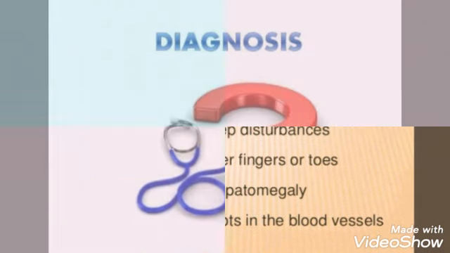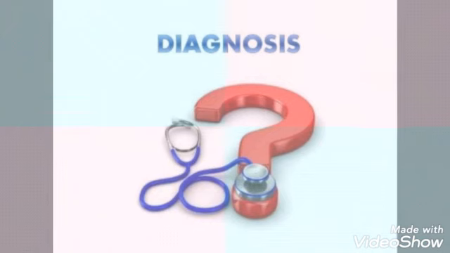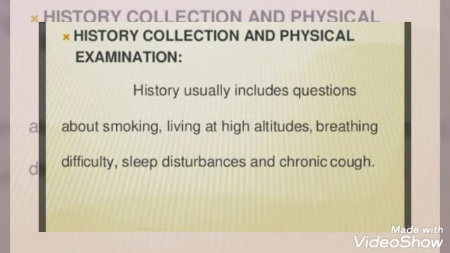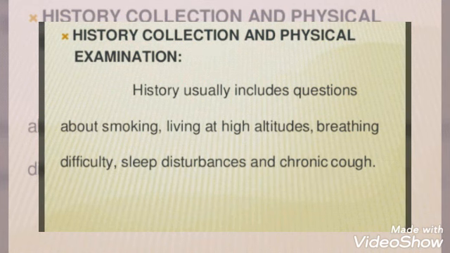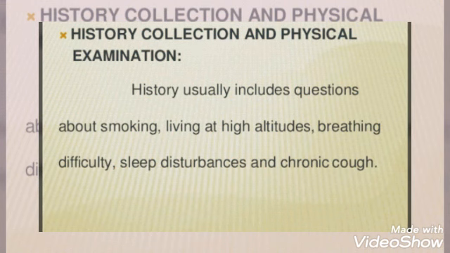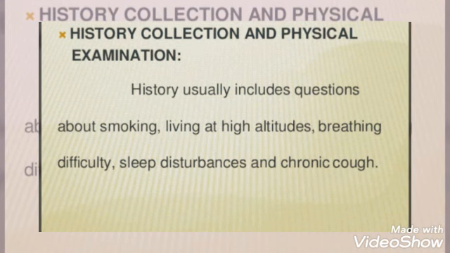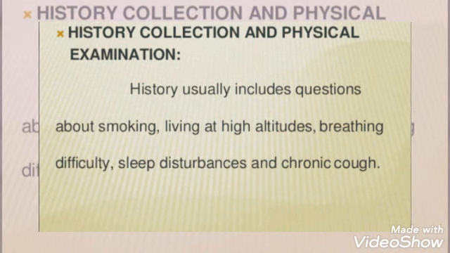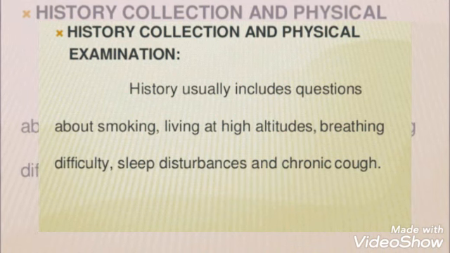Then we'll go for the diagnosis, that is how you are going to diagnose the patient. So first will be history collection and physical examination. In history collection, you're going to take a thorough history of the patient, that is his family history, his living styles, and the problems he is having, and the duration of the problem. All that you will take in history collection.